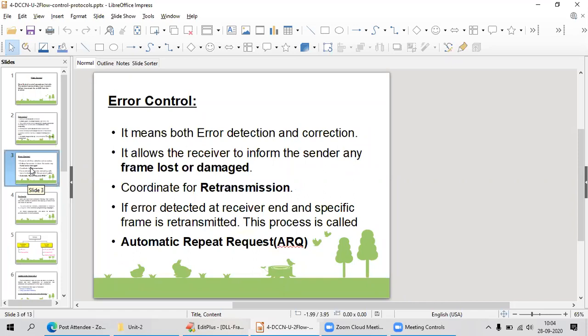And it coordinates retransmission. If my receiver got a damaged frame or a lost frame, in that case it will coordinate with your sender and retransmission would happen. If an error is detected at the receiver end and the specific frame is retransmitted, this process is called automatic repeat request. Please remember this word, automatic repeat request.